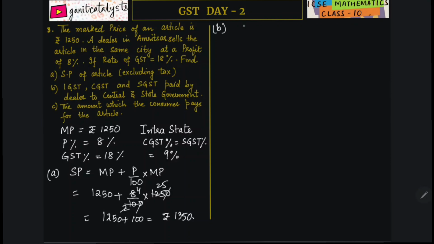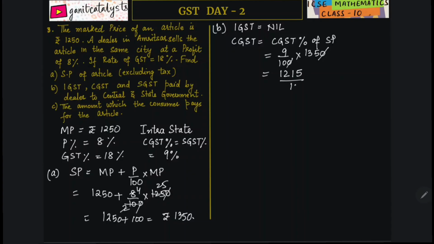Now the B part, IGST. The second part is IGST, which is equal to nil because it is intra-state. Now CGST is equal to CGST percent of SP. So it is equal to 9/100 of 1350. So let us calculate: 9 4s are 36, 9 3s are 27. So it is 121.50 rupees. Similarly, SGST is also the same, equal to CGST, equal to rupees 121.50.